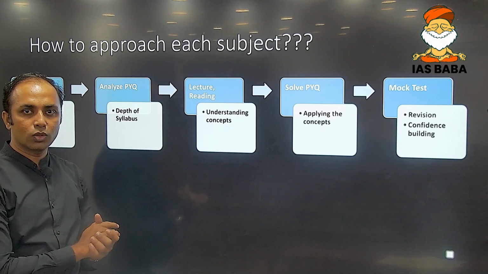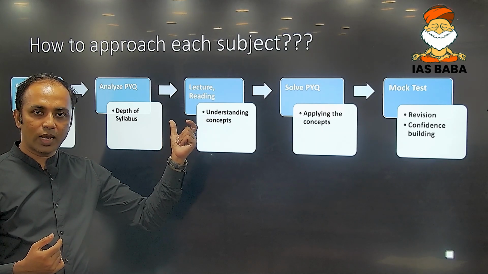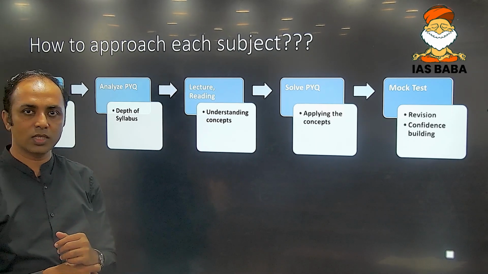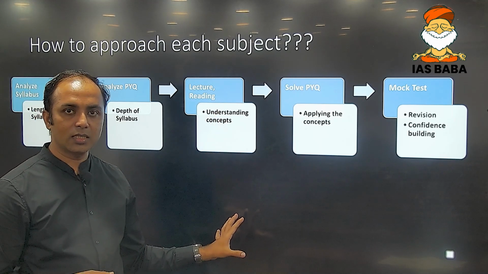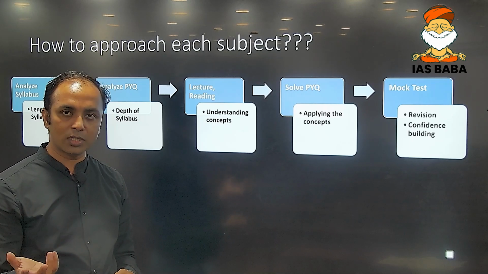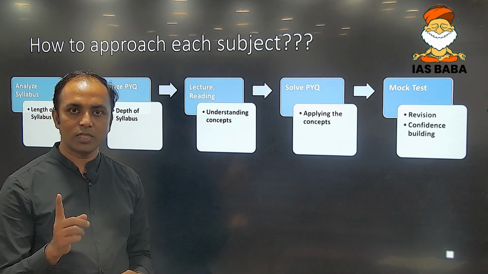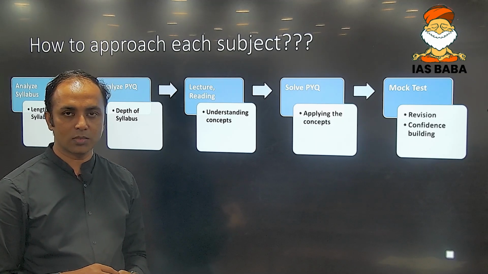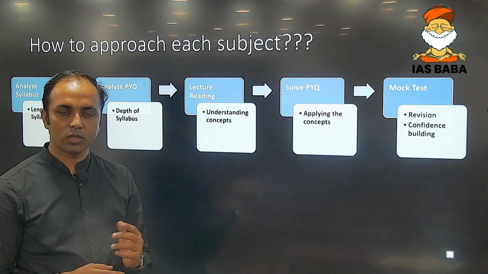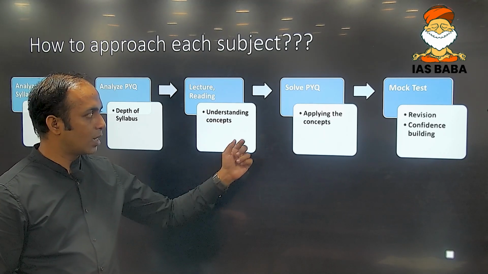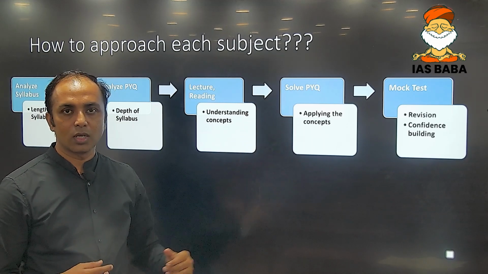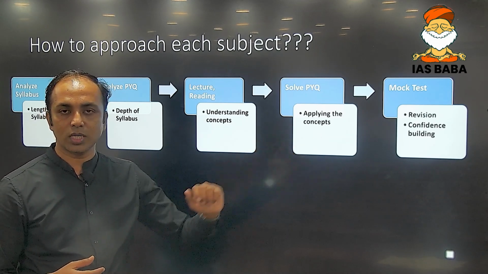Likewise, if you understand the solar system, you will also understand the space technology in GS paper 3. Having studied the solar system from those resources, if you want to refer to additional resources, for example, Majid Hussain, India and World Geography, chapter 1 is dedicated to the solar system. So the objective is that you should cover topic by topic, instead of focusing on specific textbooks. And once you solve the questions of those topics, you will have better confidence, and there are several questions which are repeated also.